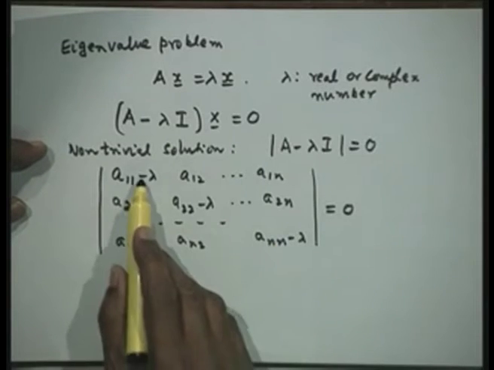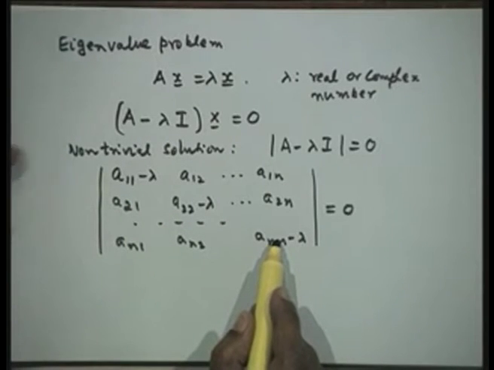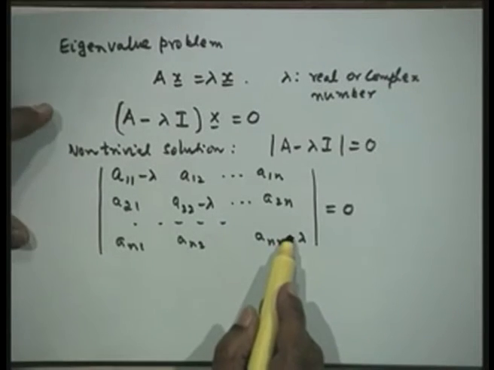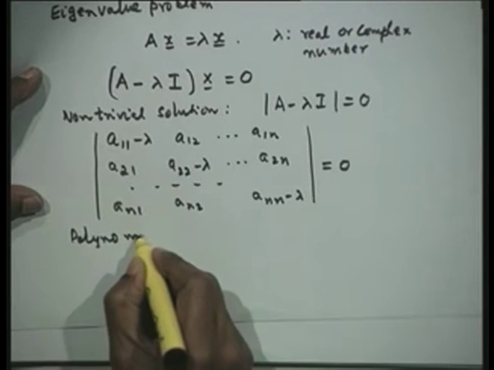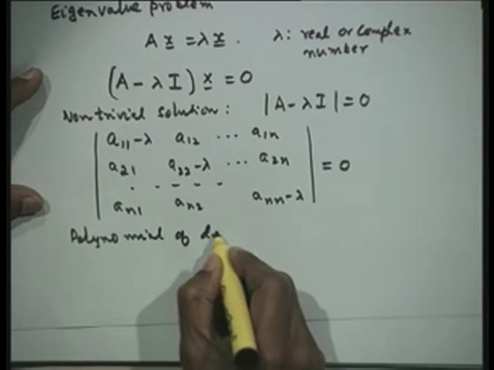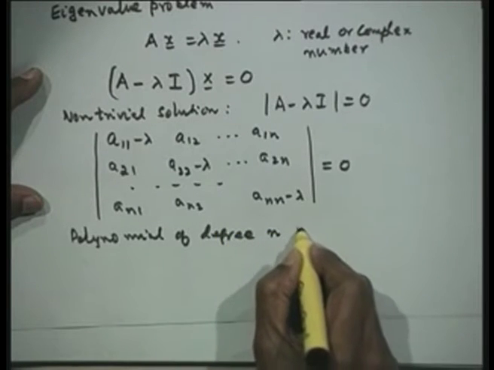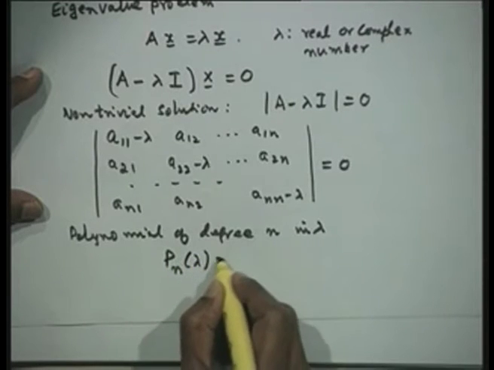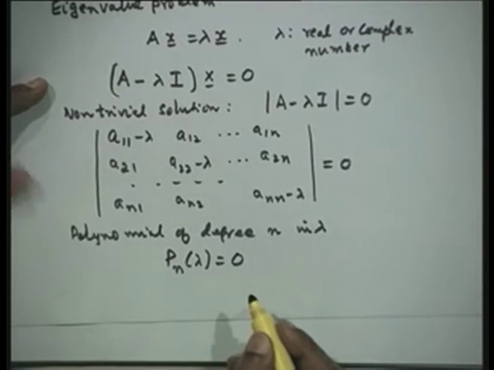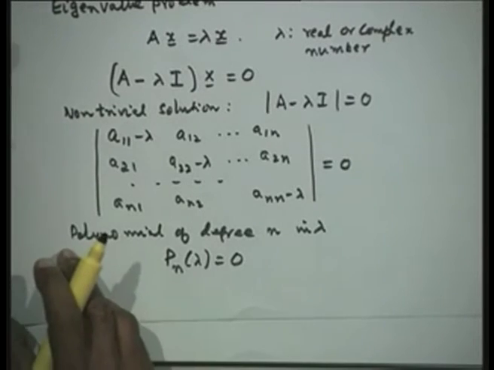Now, I can expand this determinant. There is lambda in each of the diagonal elements, therefore, it will give me a polynomial of degree n in lambda. So, we can write this as a polynomial of degree n in lambda is equal to 0. We have discussed earlier the methods for finding the roots of a polynomial.